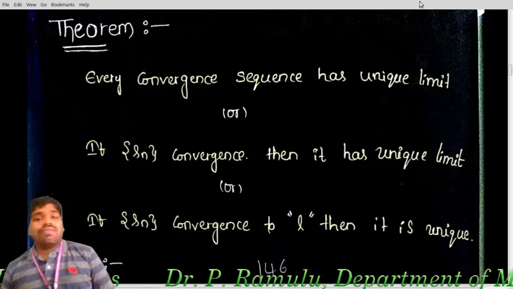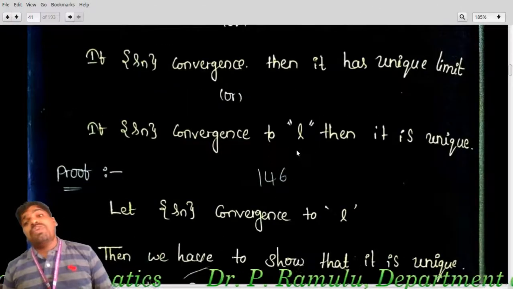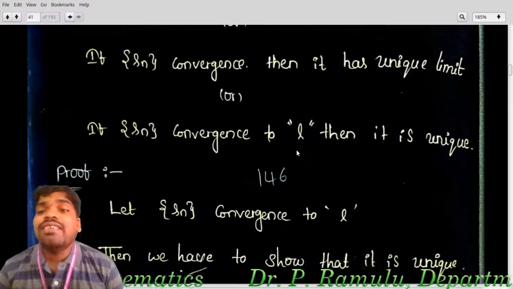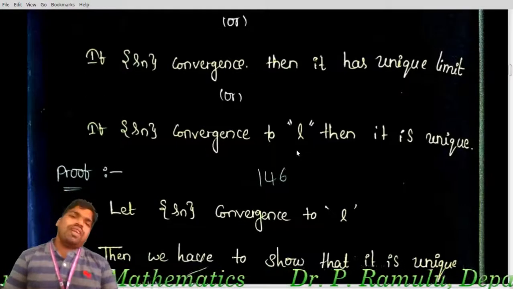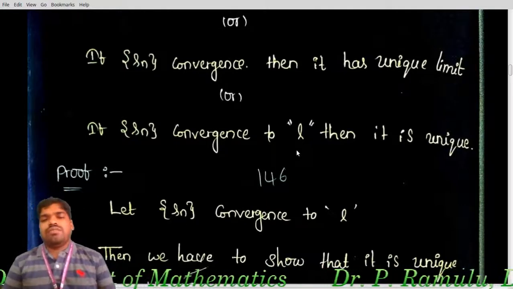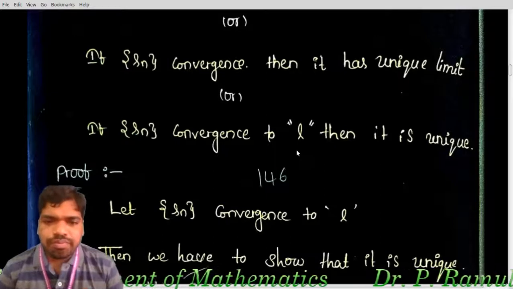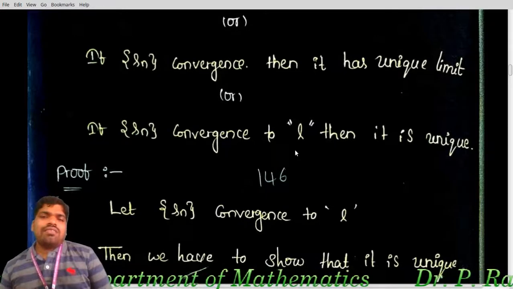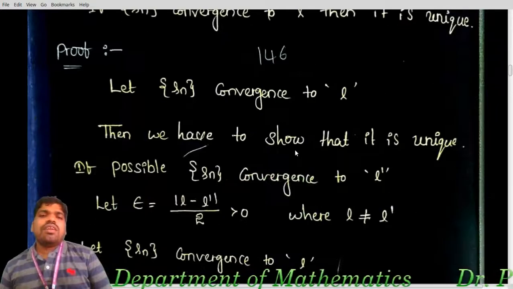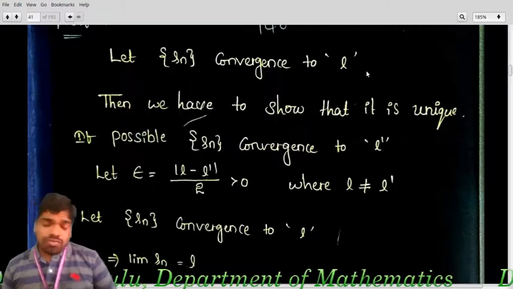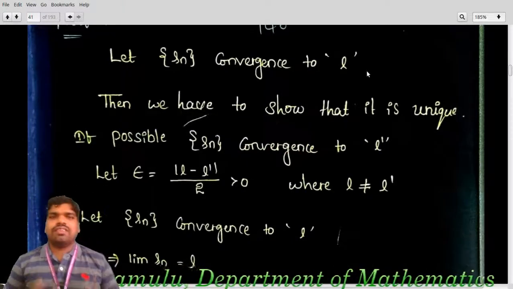Or you may define it another way: if Xn converges to L, then the limit is unique. This is the way I have to prove that. So I am taking, let Sn be a convergent sequence, or Sn converges to L. I am taking this limit.